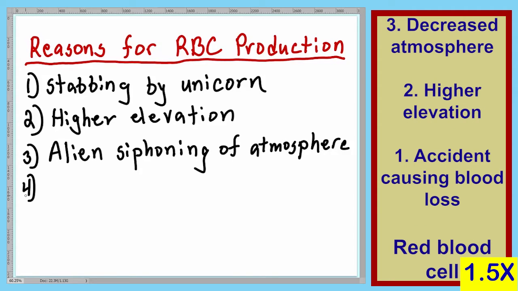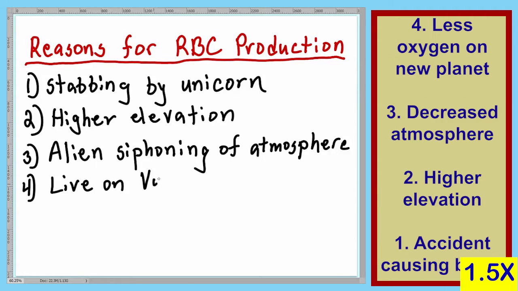For number four, let's say that our planet becomes uninhabitable. We can no longer live here. And so let's say that Mr. Spock's descendants invite us to live on Vulcan with them. And let's say their atmosphere is not 21% like it is here, but it's only 15%. So there's going to be much less oxygen, and so there's going to be much less oxygen in our blood. For this reason, we would need to make more red blood cells. For our fourth reason, we'll put that we have to live on Vulcan.